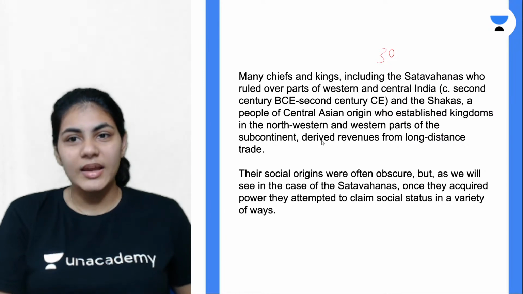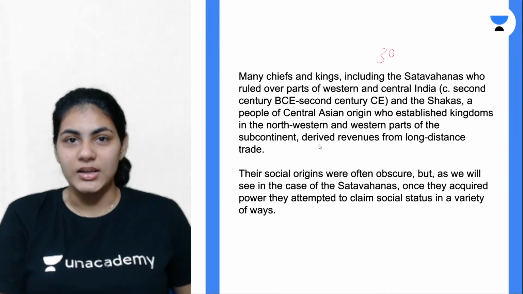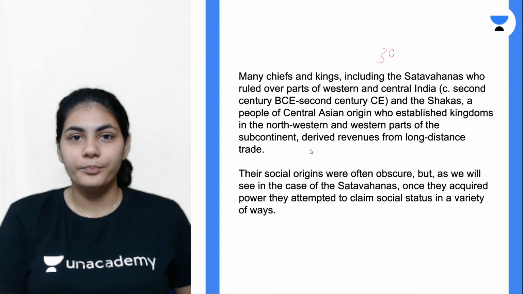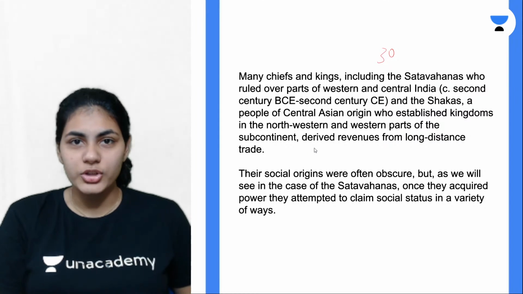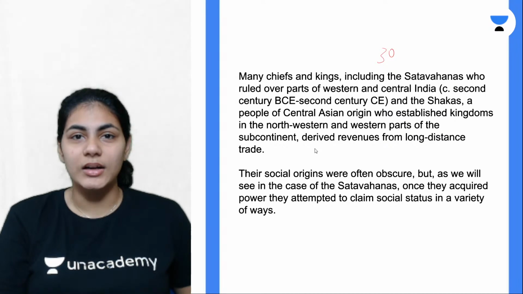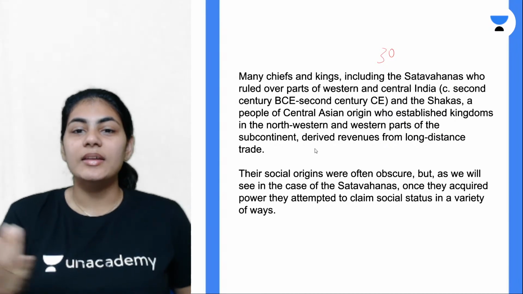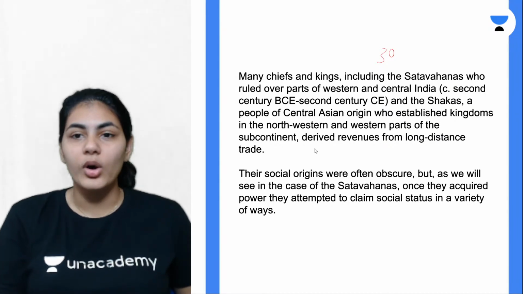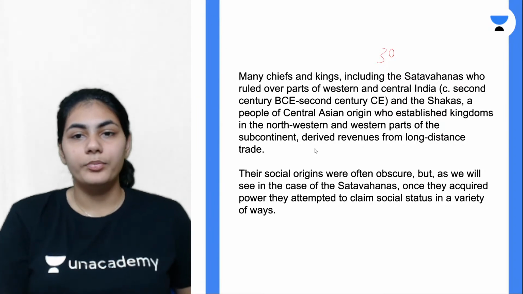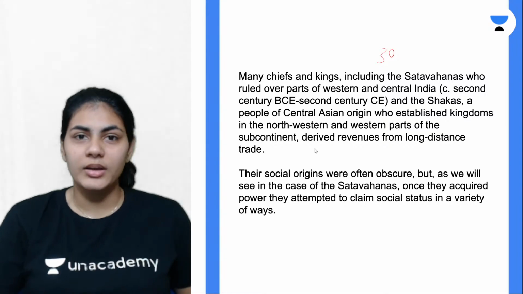So what is significant about Shatavahanas and Shakas? They are powerful. That is one similarity. But another similarity is both of them derived their revenues or sources of income from long distance trade. Again, very crucial. Long distance trade was so thriving in these kingdoms that their major source of income was from long distance trade. Right? So those are two other important kingdoms.